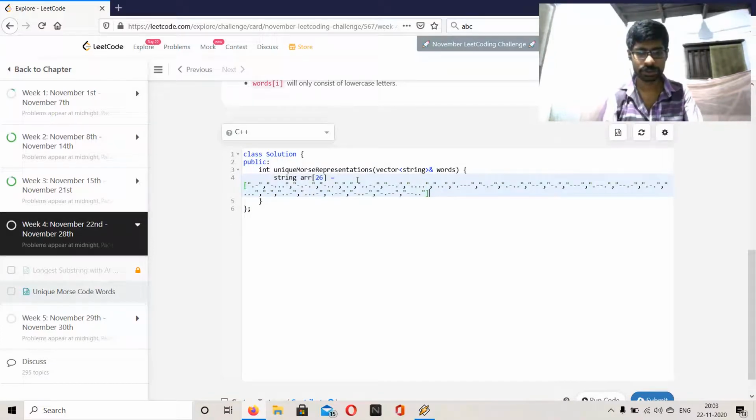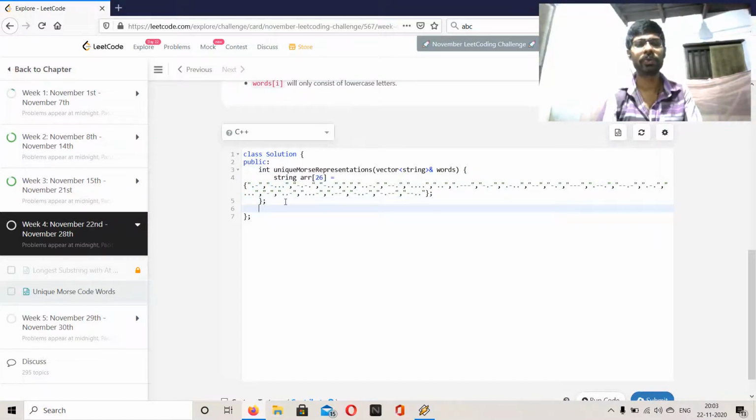Okay. Now we have copied all the 26 encryptions. Each letter has its encryption here. A will be encrypted to this string. B will be encrypted to this string, like that.